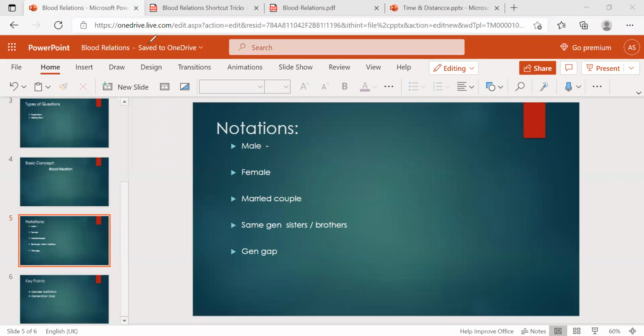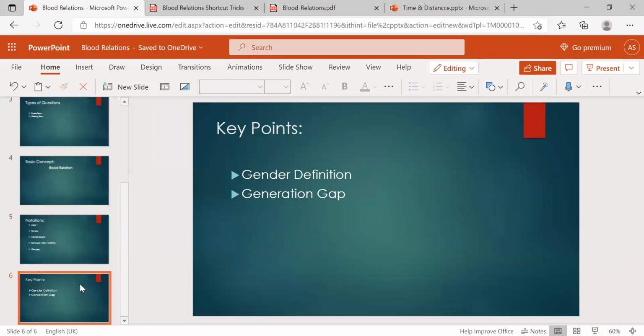Now come to the key points in this. What are the key points in blood relations? First we'll check, then we'll start the questions. The first key point is gender definition. Suppose I say Sai Teja.